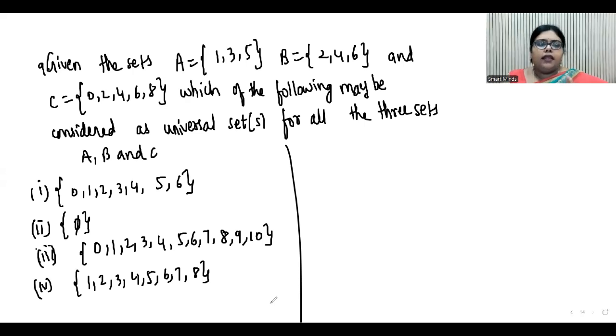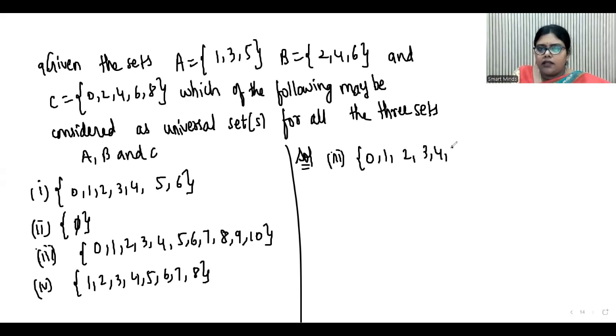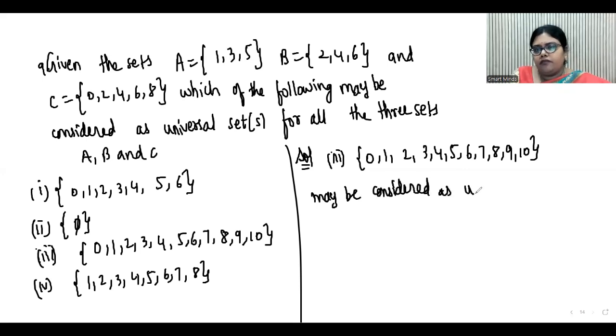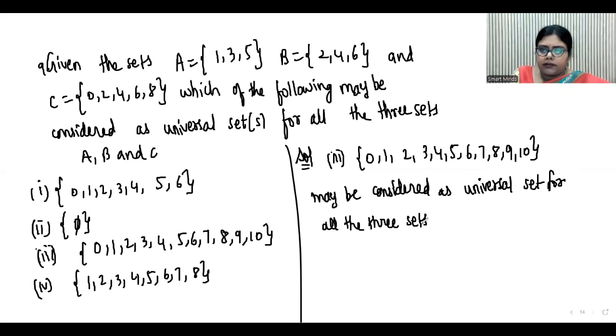You can see in the third set, you have all the numbers from 0 to 10. So we can say that the third one, 0, 1, 2, 3, 4, 5, 6, 7, 8, 9, 10, may be considered as universal set for all the three sets A, B, and C.